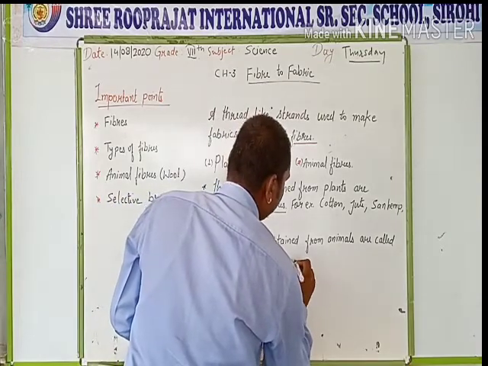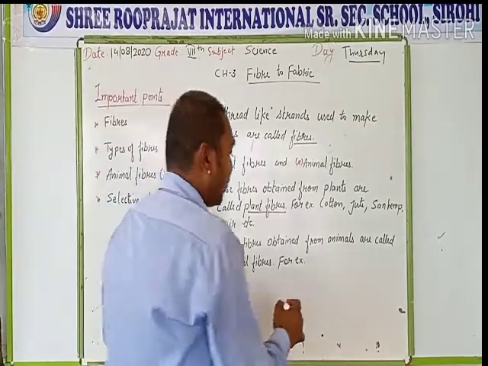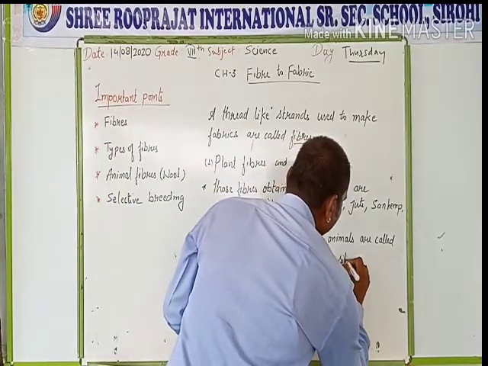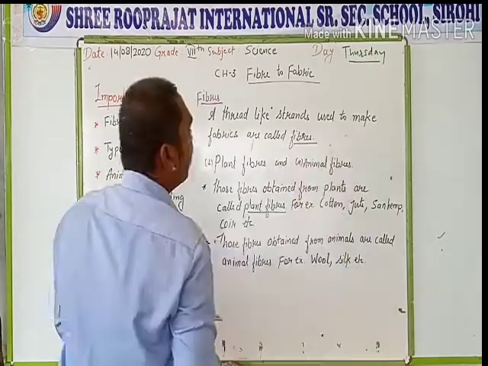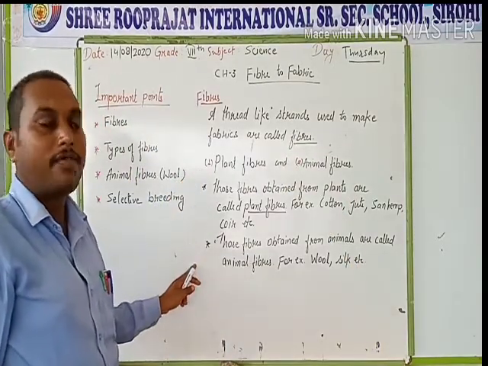For example, wool, silk, etc. So that is the definition of fibers and the types of fibers.